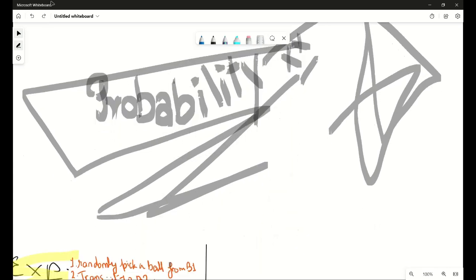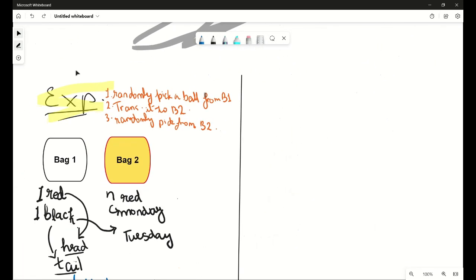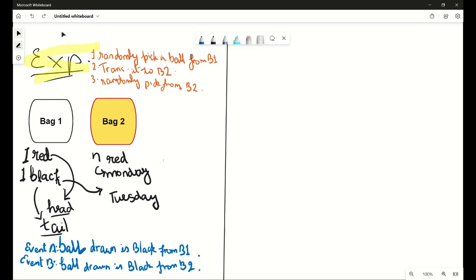So let's head back to that. Here's the experiment. We have two bags, bag 1 and bag 2, in short B1 and B2. The contents of these bags are balls which are either red or black in color. Now the experiment goes like this. We have bag 1 and we randomly draw a ball from bag 1 and transfer it to bag 2. And then we randomly pick up a ball from bag 2.